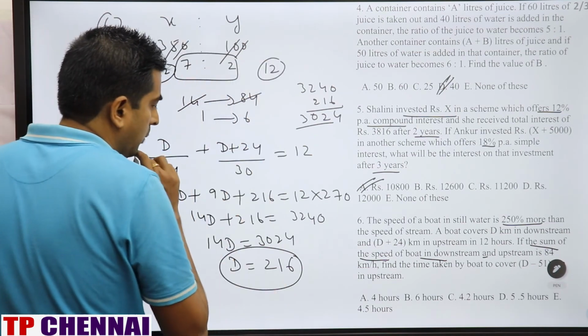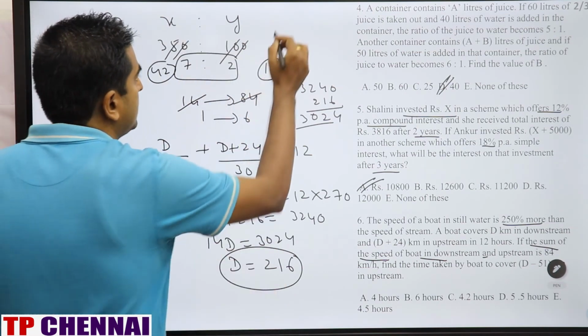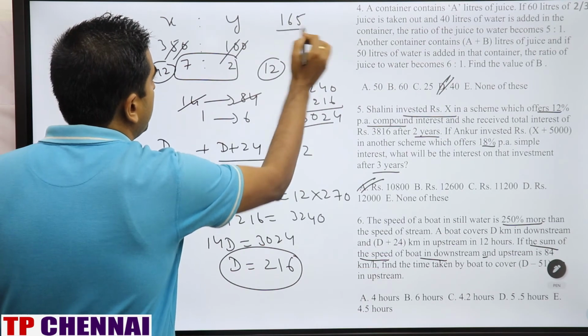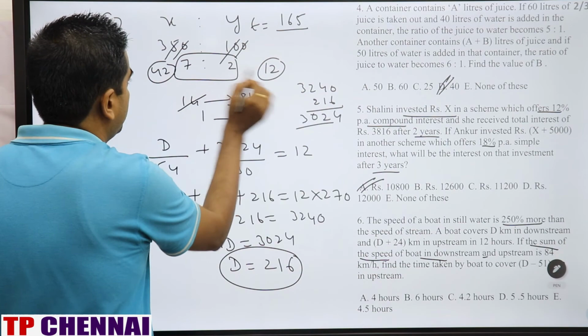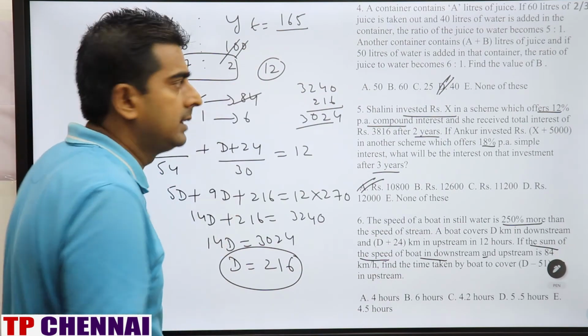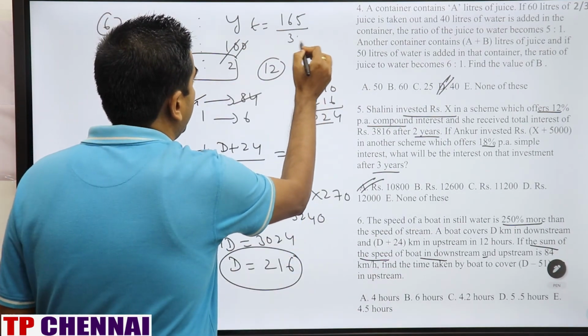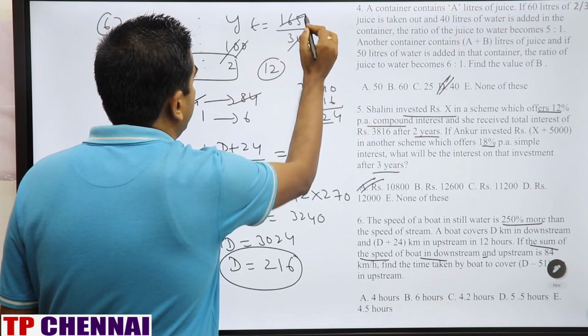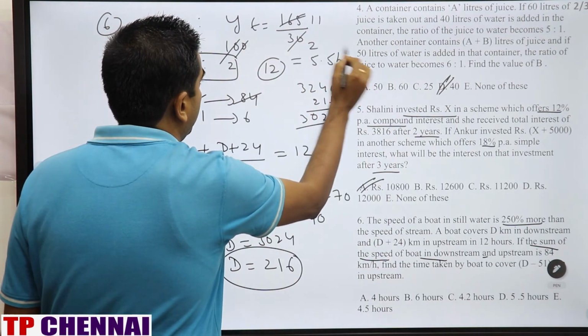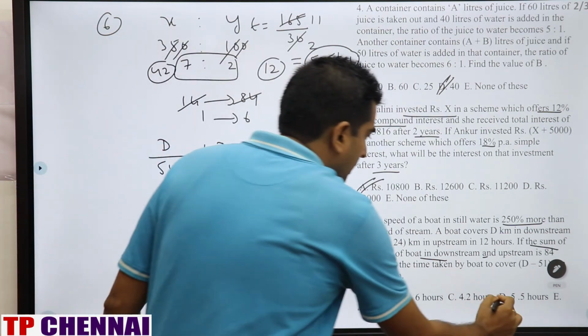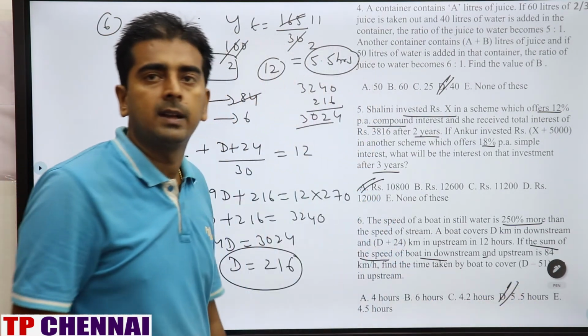Right? 216 minus 51 is 165. 165, time they are asking. Upstream, x minus y, 42 minus 12, 30. 165 by 30 is 11 by 2, what is the answer? 5.5 hours. The fourth option is the correct answer.